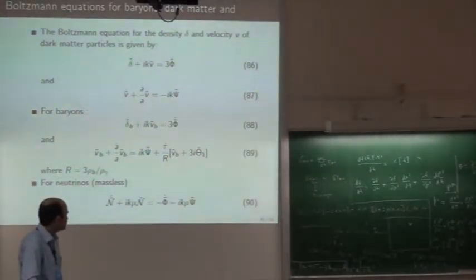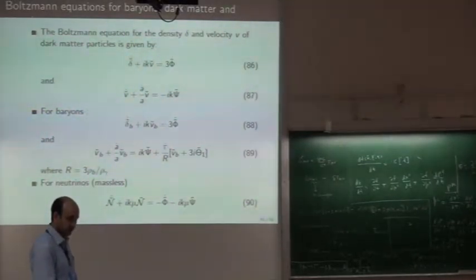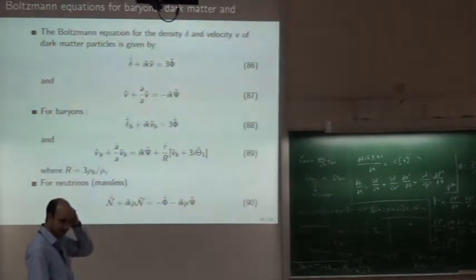Which one? Theta 1. Theta 1 is the dipole. Theta 0 is the monopole. We have a nomenclature in this way. Theta 1 comes from velocity. Somewhere we are assuming the perfect fluid case also.